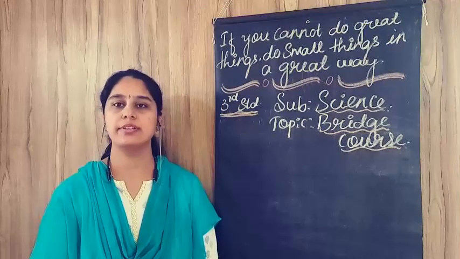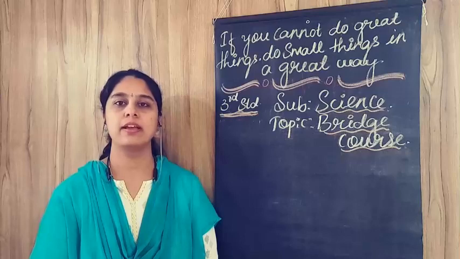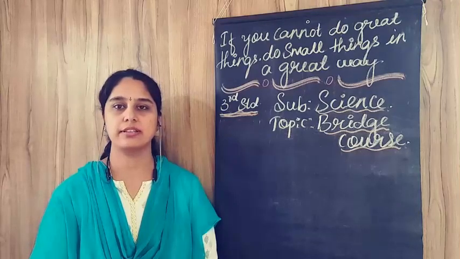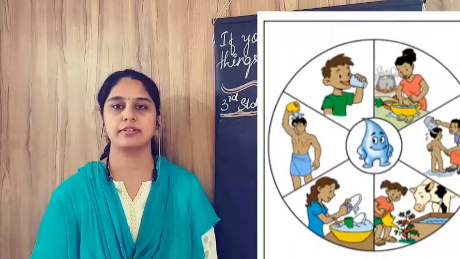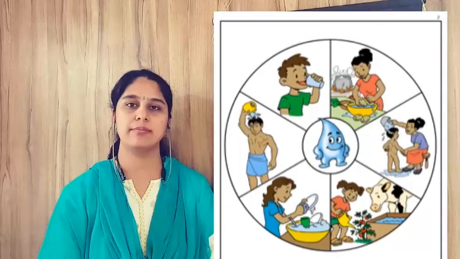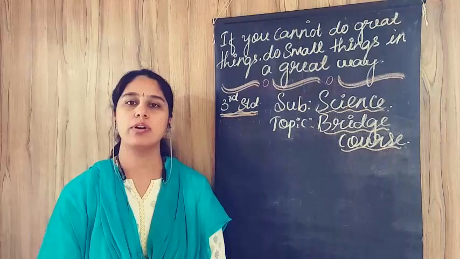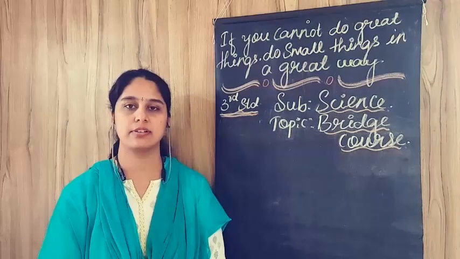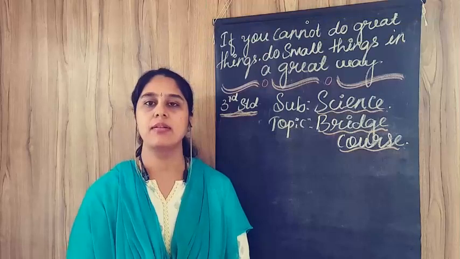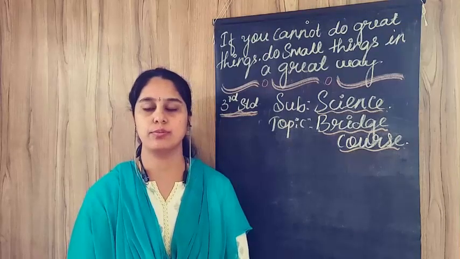First one, domestic uses of water. 15% of water is consumed for domestic purpose. Water is used for drinking, bathing, cooking food and washing dishes, clothes, fruits, vegetables and brushing teeth. Second one, water uses for agriculture. Here, 70% of water is used for irrigation. Water is necessary for gardening, farming and fisheries. Plants require water to grow.